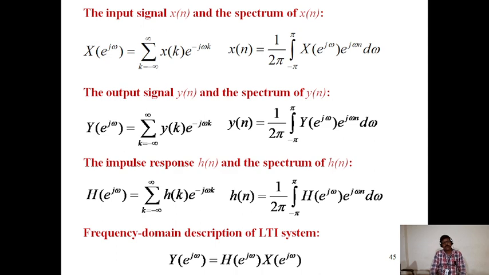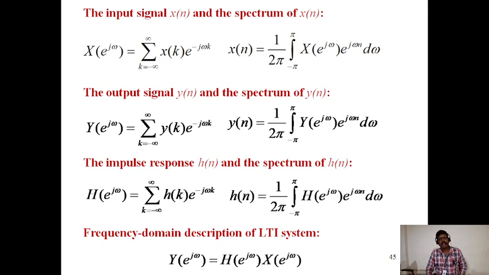The impulse response h of n and the spectrum of h of n. H of e power j omega is equal to the sum over k from minus infinity to infinity of h of k e power minus j omega k. h of n is equal to 1 by 2 pi integral from minus pi to pi of H of e power j omega into e power j omega n d omega.